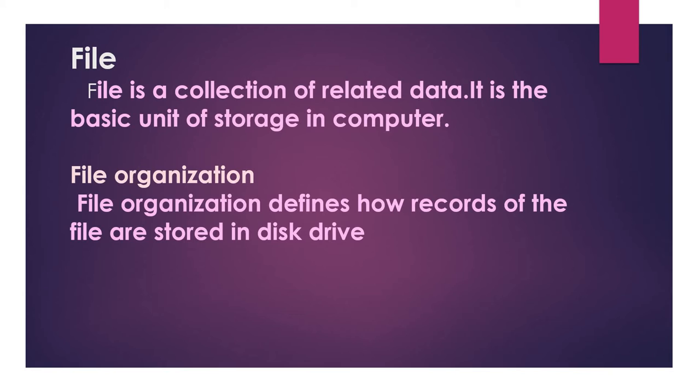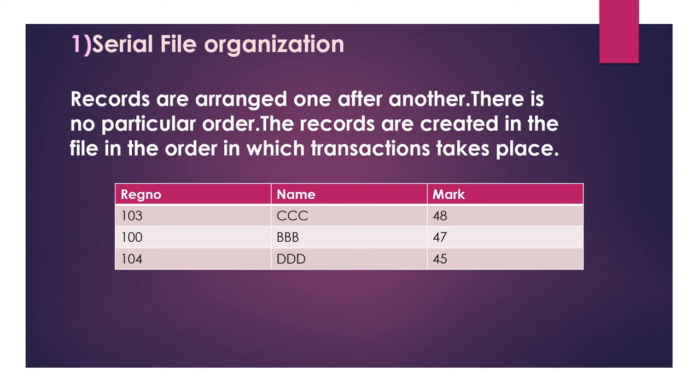Inside the file, there are many records. How these records are arranged or organized, that is file organization. File organization defines how records of the files are stored in the disk drive. The different file organizations are serial file organization, sequential file organization, random access file organization and indexed sequential access method.